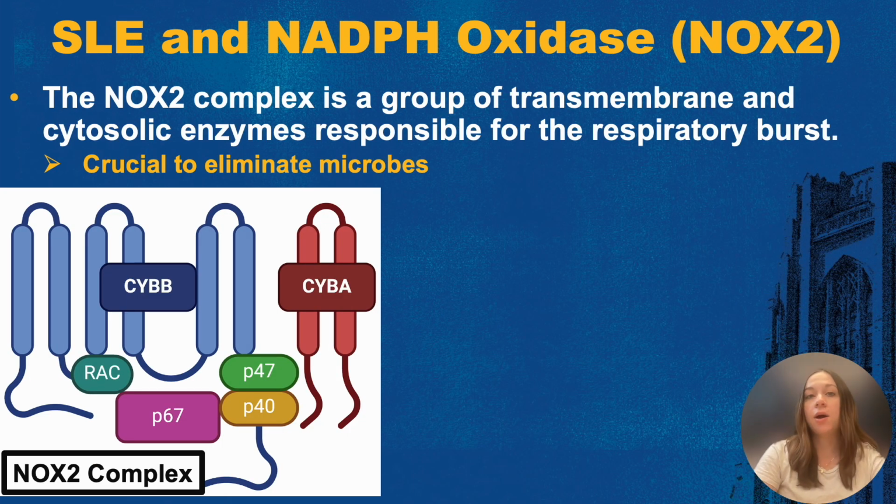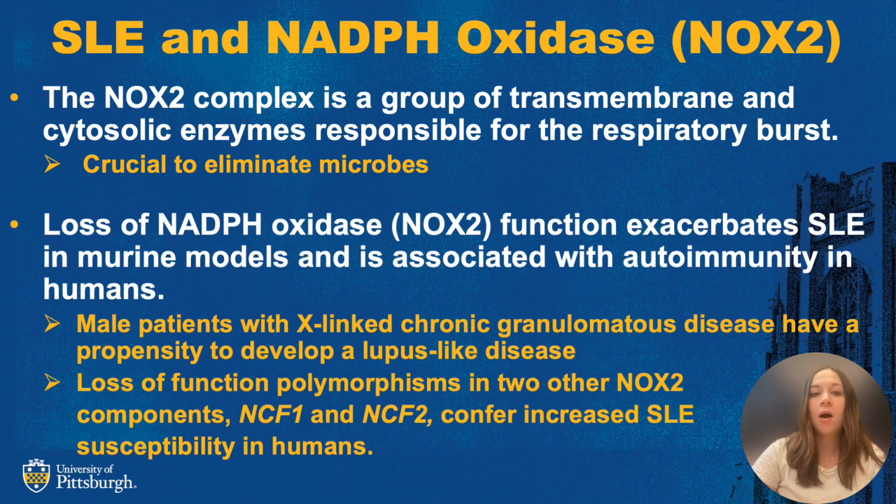The NADPH oxidase complex, otherwise known as NOX2, is a group of transmembrane and cytosolic enzymes responsible for the respiratory burst that is crucial to eliminate microbes. However, it's also been shown that loss of NOX2 function exacerbates SLE in murine models and is also associated with lupus in human patients. For example, chronic granulomatous disease, or CGD, results from loss of function mutations in key components